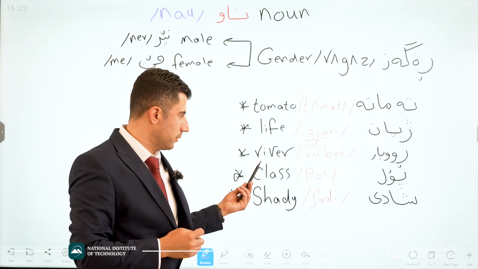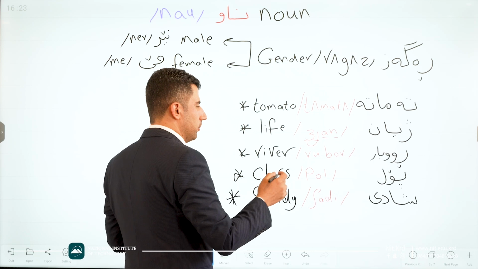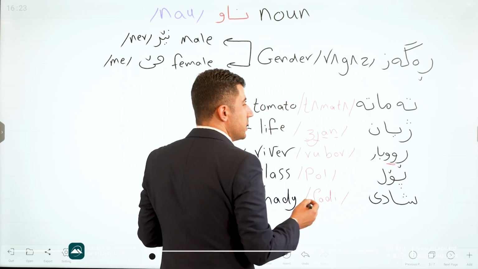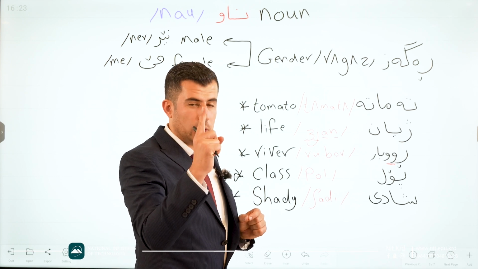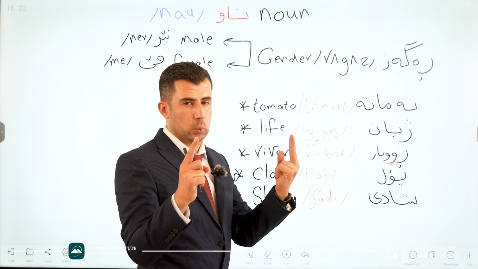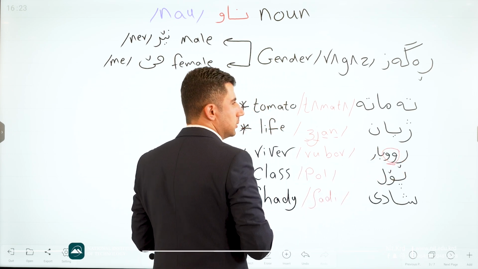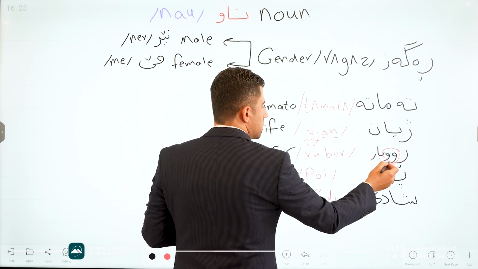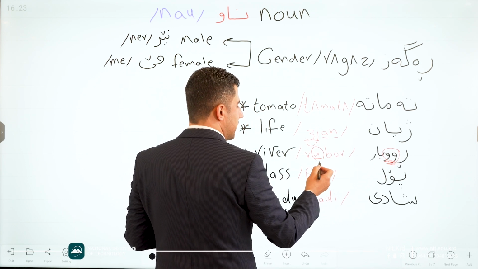River, rubar. Have a look here. In the Kurdish alphabet we have just single wu and double wu. Here I use rubar, which is double wu. But here, till now, it's not like this.